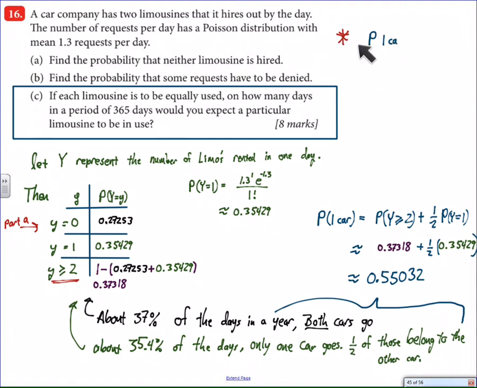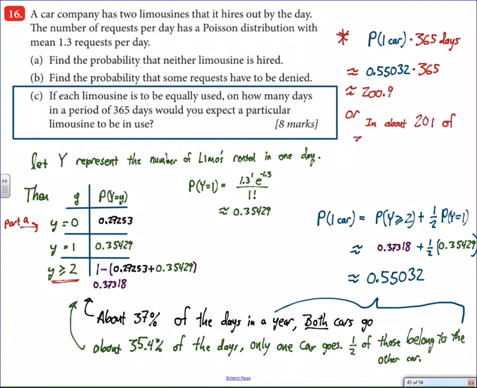Now, to answer the question, I simply say that we're going to have the probability of having one car rented times 365 days in a year, which is going to give us approximately 201 days in the course of a year where one limousine should be rented, which is not bad in a business that has two cars. To expect that, 200 out of 365 days, one of your cars at least is going to be used. That sounds like a good business model.